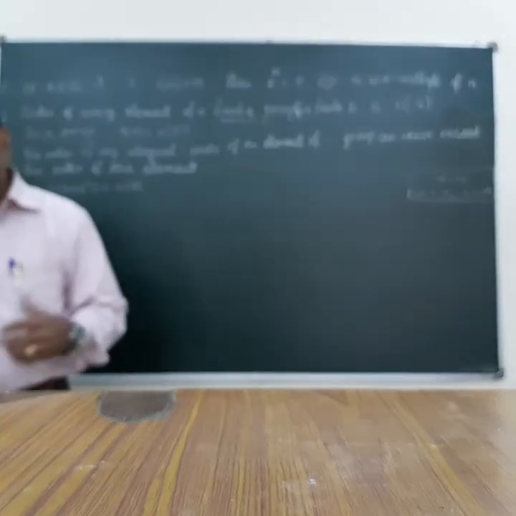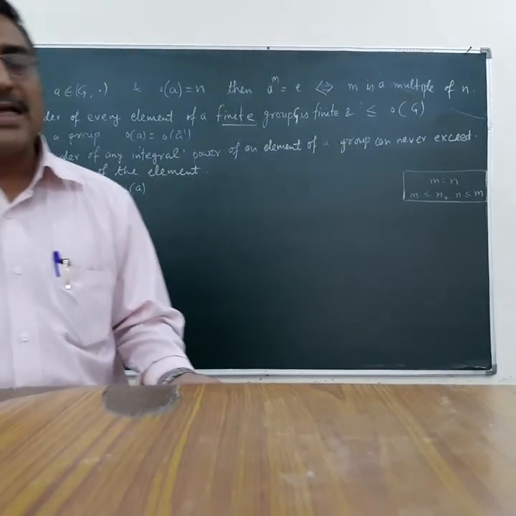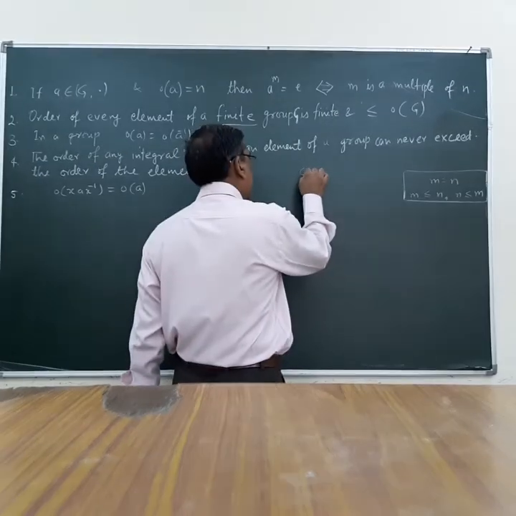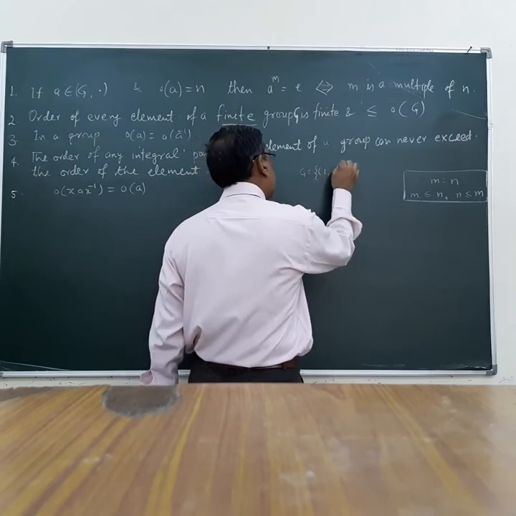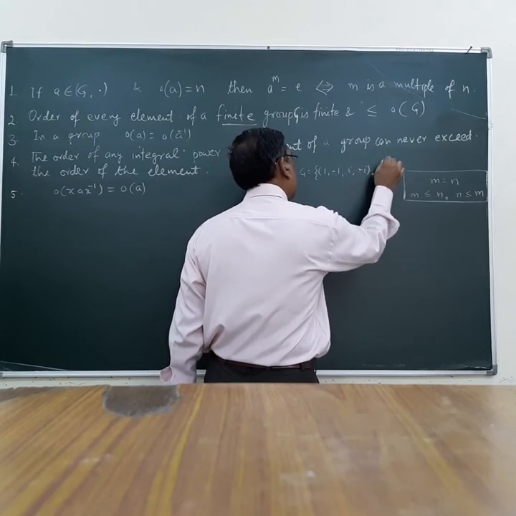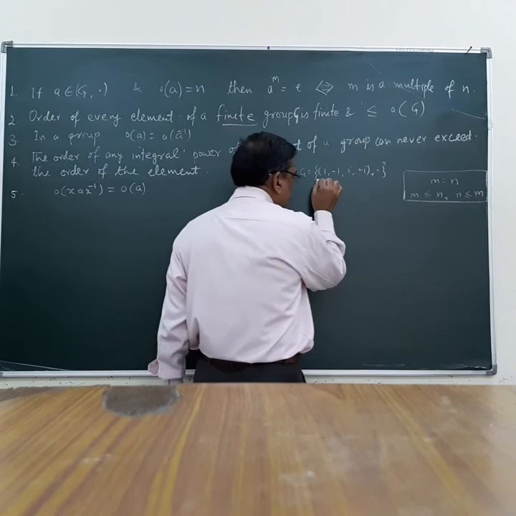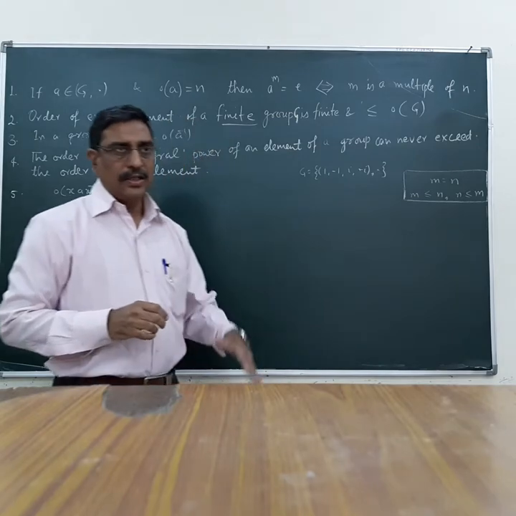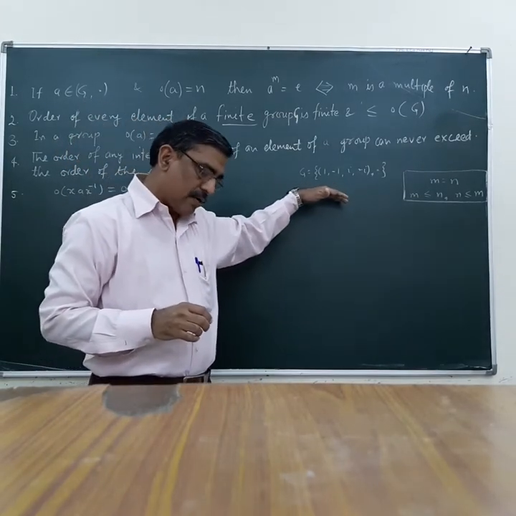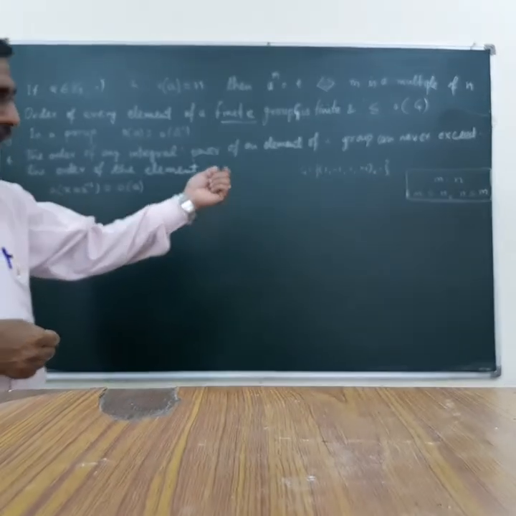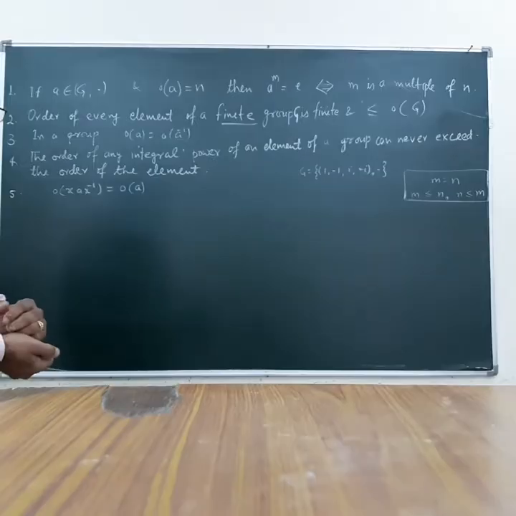And I can take the simple example which I took earlier, G equal to {1, -1, iota, -iota} with the multiplication operation as a group, and from here we can draw many conclusions. This is an important result, and I may use this result again whenever it is needed. So let us try to prove them one by one.